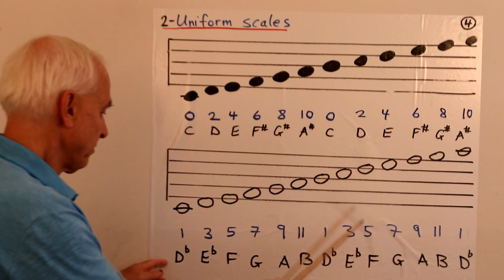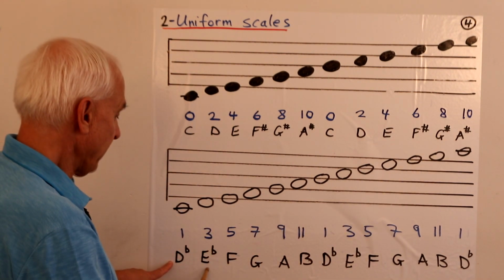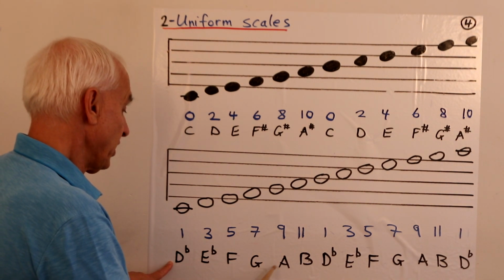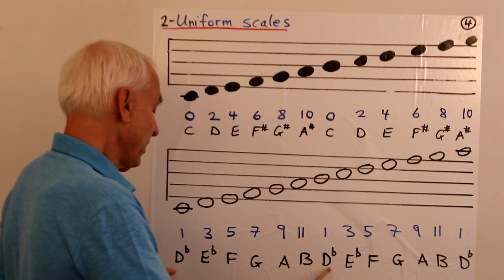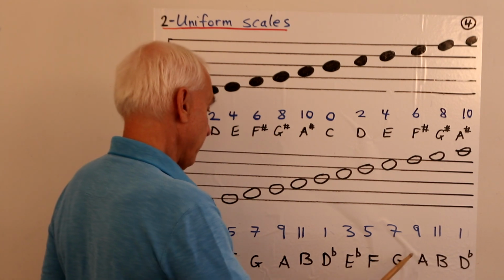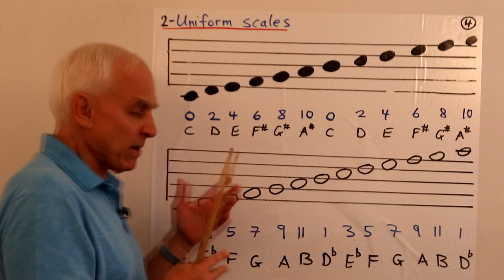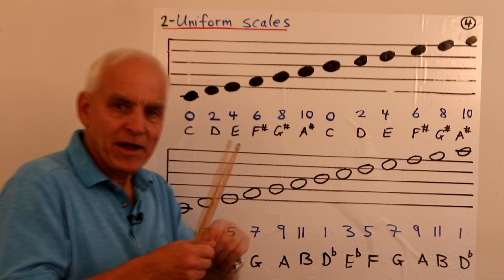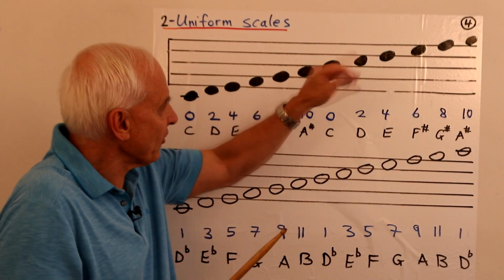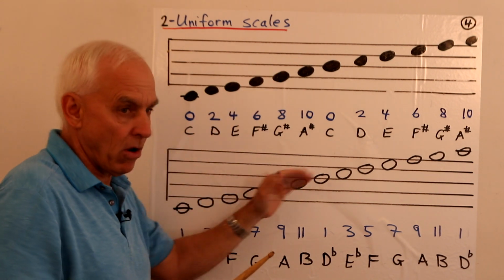And in terms of piano notes, D flat, E flat, F, G, A, B, D flat, and then E flat again, F, G, A, B, D flat. So these are especially useful because they're going up sort of systematically, and they're all either black or all white.